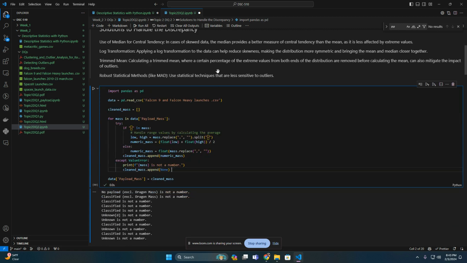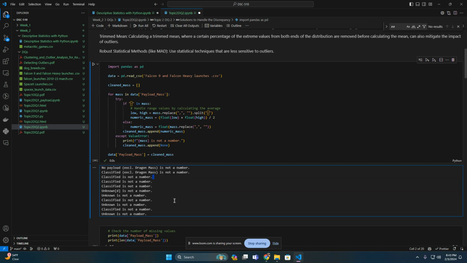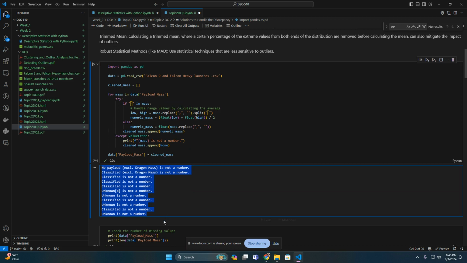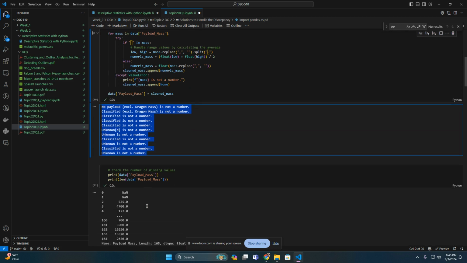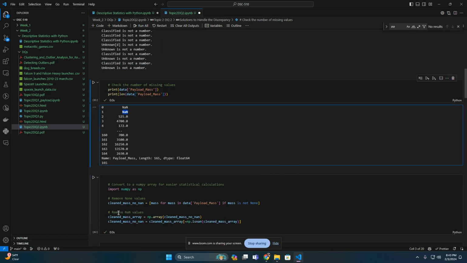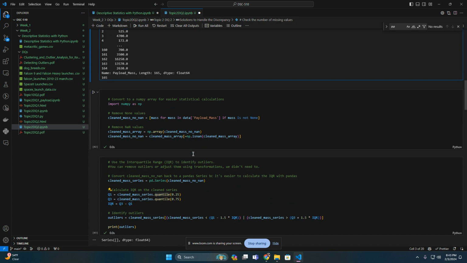So here we are, we're pulling in the data set. When I pulled in this data set, I realized some of these are not numbers. So I had to create a little code so that I could see which ones are numbers and which ones are not. And the ones that are numbers, I put in a list and then output them. And some of them were blank, so we had some NaNs. And so then I had to clean that up, clean out the NaNs, get rid of those.